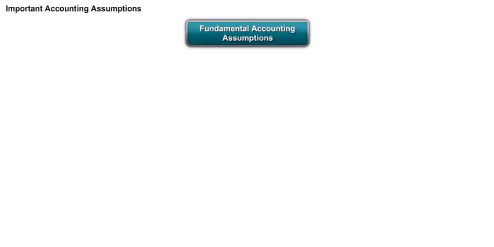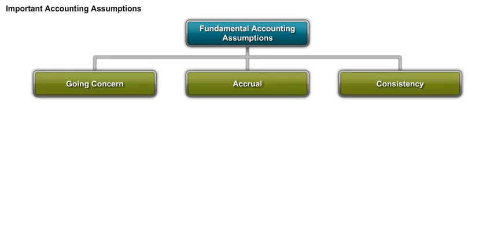Now the next topic is fundamental accounting assumptions. In the first year of accounting, usually students learn about the fundamental accounting assumptions and the accounting policies and all these things. So there are basically three fundamental accounting assumptions. The first one is the going concern, the second one is the accrual, and the third one is the consistency. So these are the three fundamental accounting assumptions.